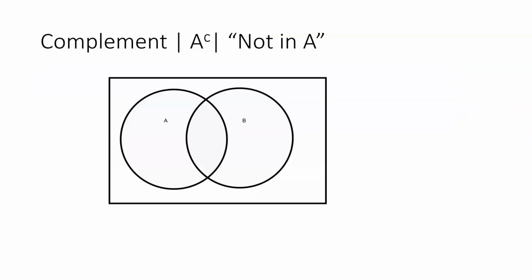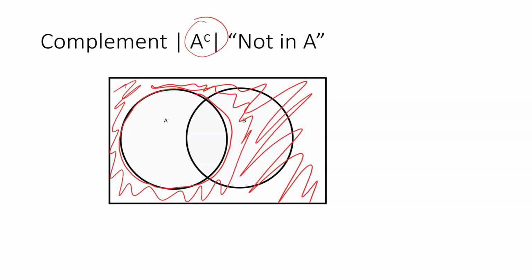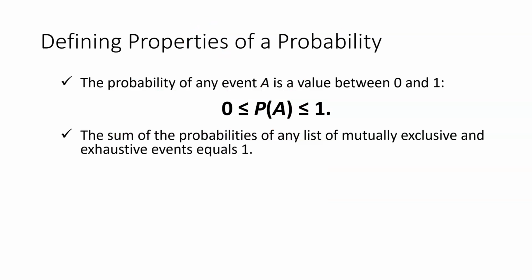Now, when we talk about the complement, we use this notation here. Basically, it's everything that's not an A. So if this is A, then the complement of A is everything that is not in A. Not A. And we've said this before, defining properties of a probability. The probability, we denote it with a capital P, and then we put the event inside the parentheses. It's got to be between 0 and 1.